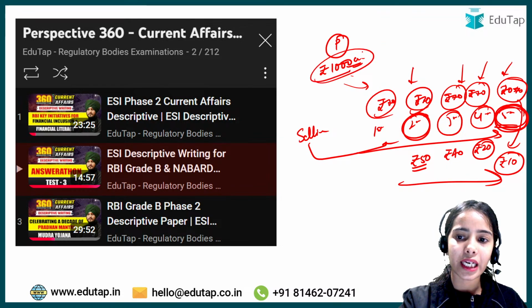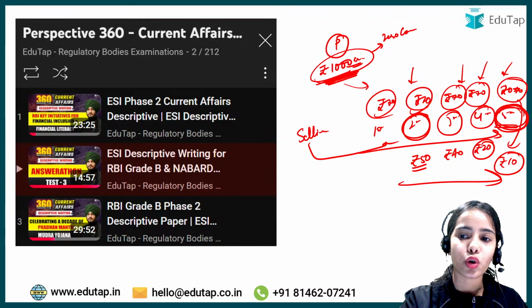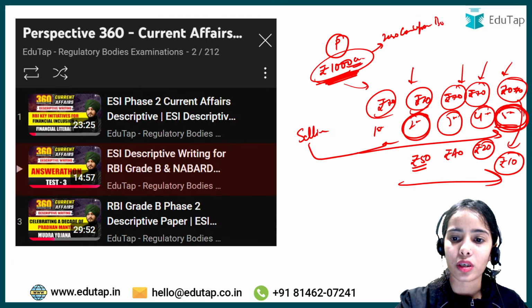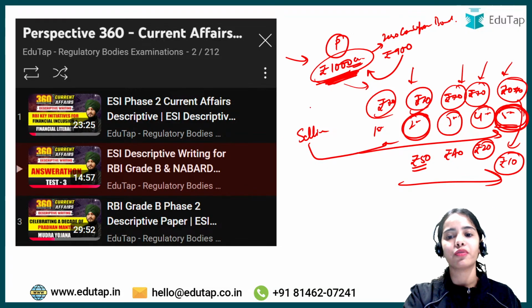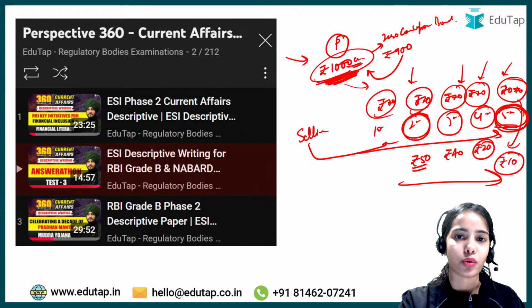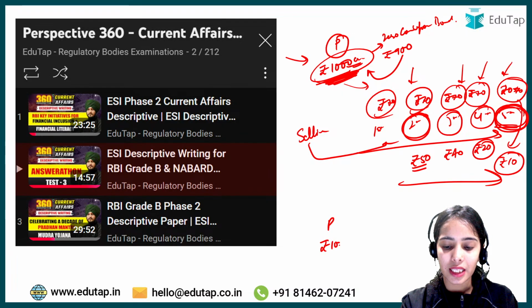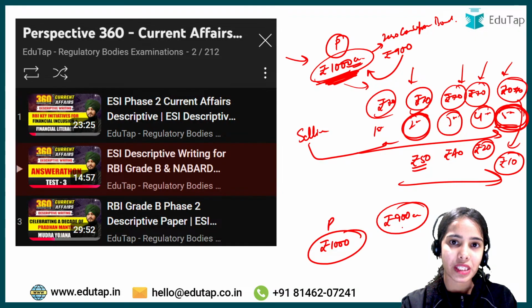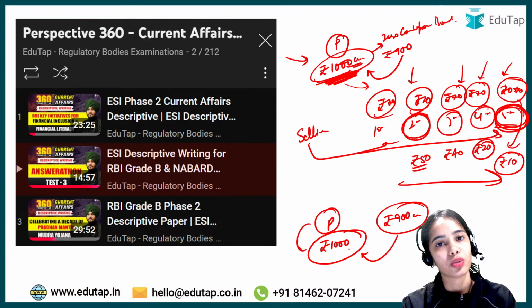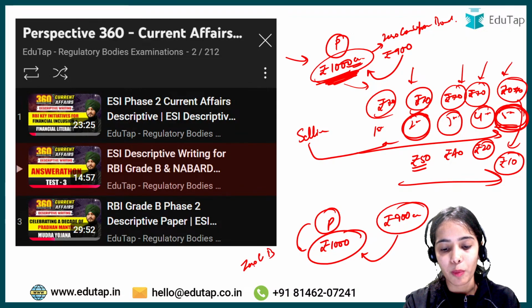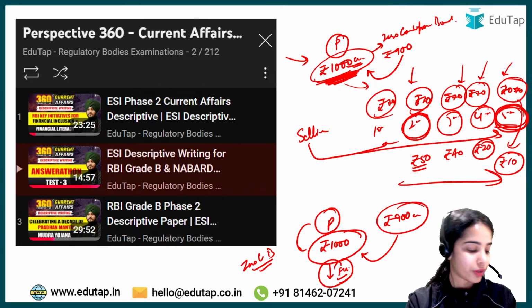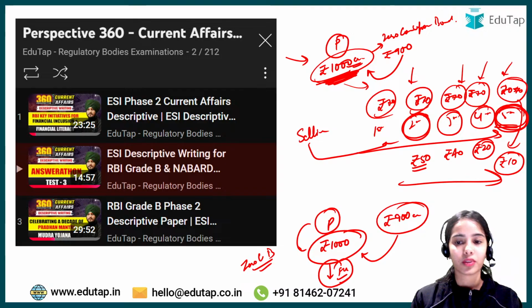Now this has become a zero coupon bond, because the coupons have been sold. Now you are selling it, let's say, for rupees 900, and after 5 years, when the person gets the matured amount, the person will get 1000 rupees. Let's say you are selling the principal with a face value of rupees 1000 crores at rupees 900 crores. After 5 years, when the person gets the maturity amount, the person will get 1000 crore. So this is like a zero coupon bond that is sold at less than face value. So this is the idea.